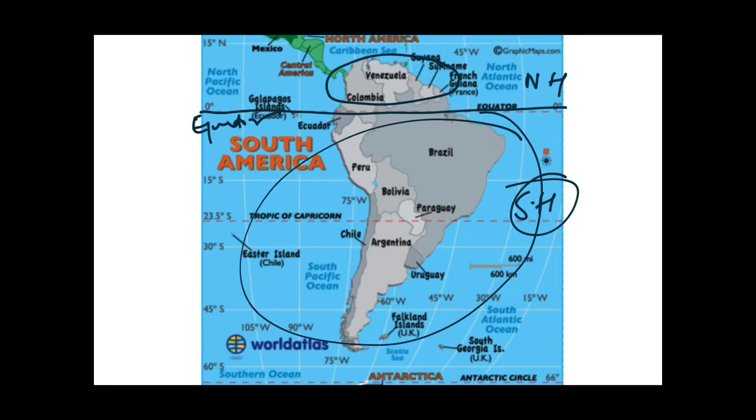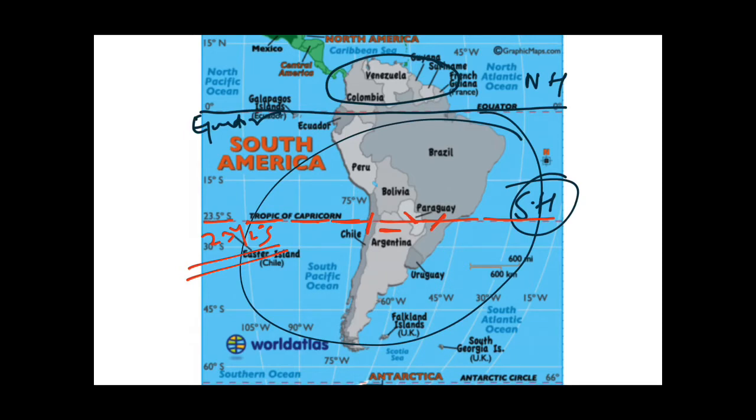Likewise, you can see over here that this is the Tropic of Capricorn, 23.5 degrees south. So it also passes through this South American continent. Some of the countries of the South American continent lie on this 23.5 degrees south. Which of the following countries lies on it? You can see this is Chile, this is Argentina, this is Paraguay and this is Brazil. So 4 countries lie on the Tropic of Capricorn.